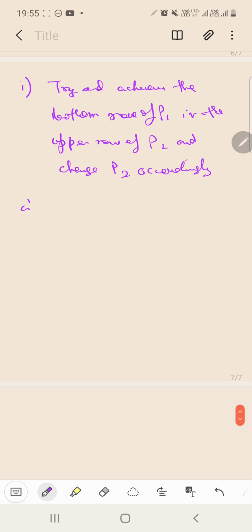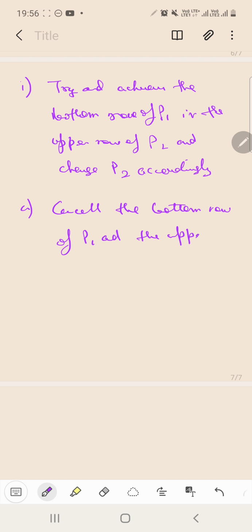The second step is to cross-multiply. I mean, you can pretty easily write it: cancel the bottom row of P1 and the upper row of P2.